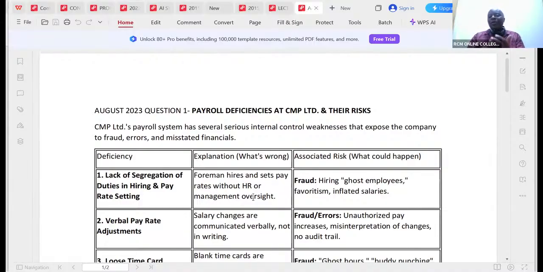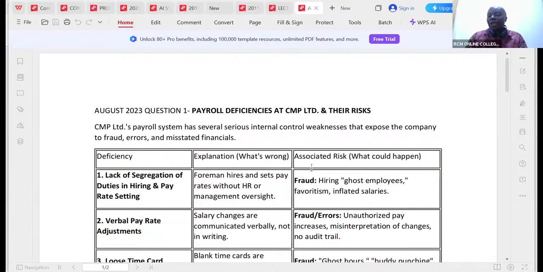This is really bad. Ladies and gentlemen, remember, we are human beings, and generally we are weak. So if you're giving this foreman all the powers, and he happens to be a gentleman, I'm assuming, and he is the one hiring and at the same time setting the pay, if a good lady comes and smiles at this guy, chances are he can easily give a higher pay. Chances are he may not even consider the technical competence of this girl.